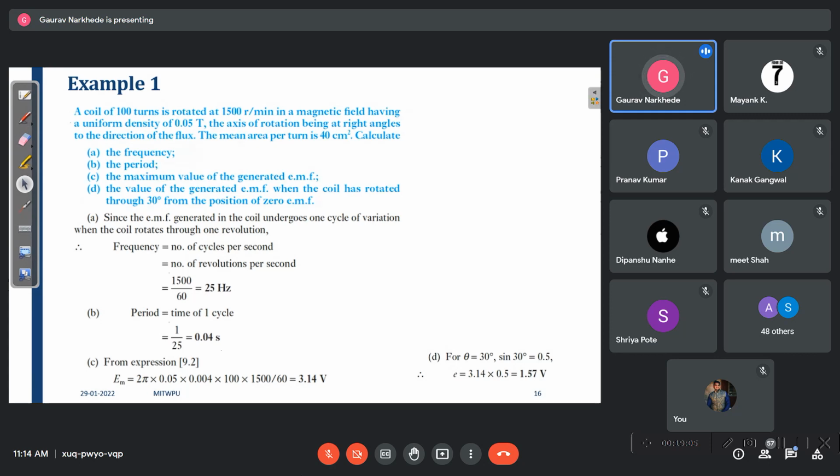Then the maximum value of generated EMF. The formula is 2 pi capital B into A into f into N. What is N? 100.